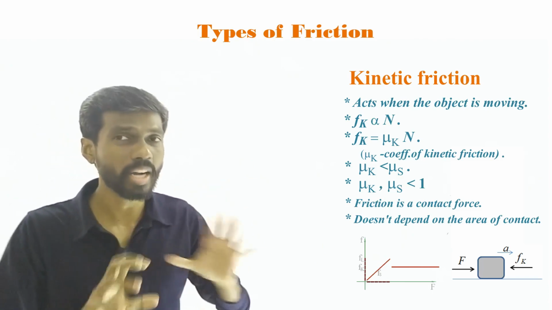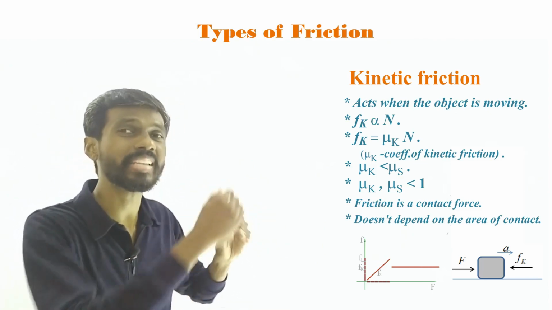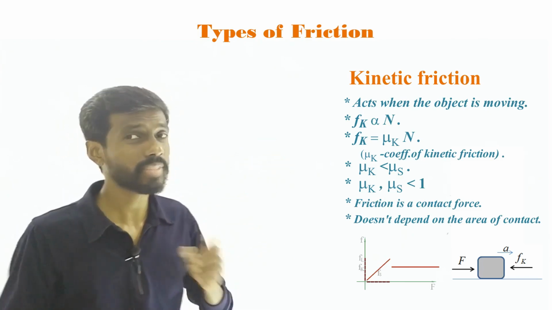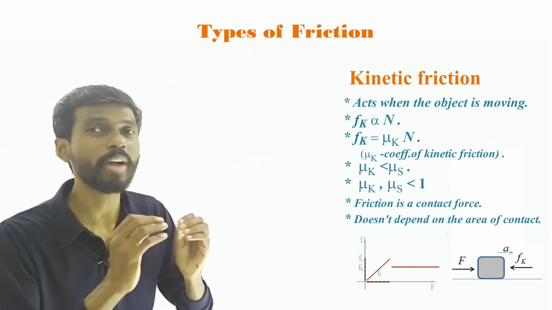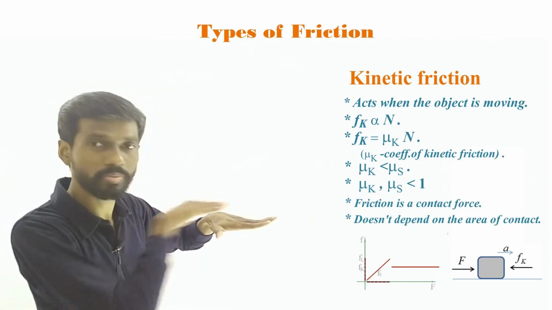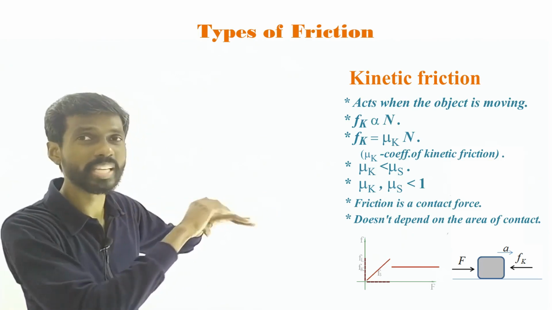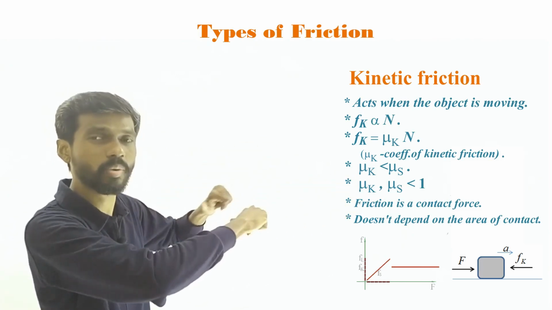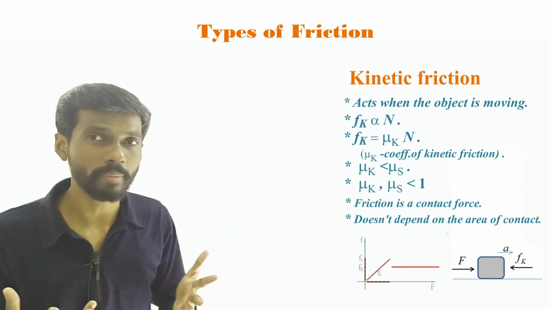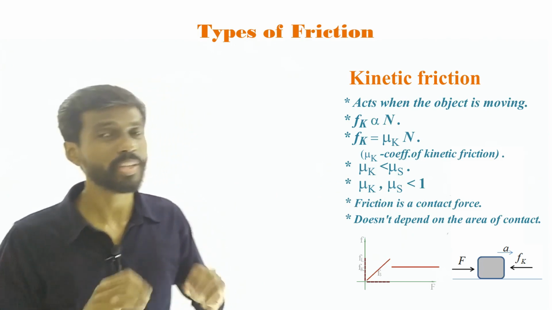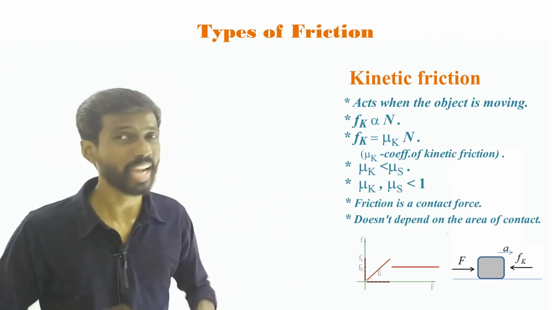Suppose the object does not move, which means the applied force is less than the maximum friction, then which friction do we have to use? Not the limiting friction again, you have to use static friction, because when the object is not moving, this applied force is balanced by the other force in the opposite direction. So that force is just equal in magnitude, that is static friction. When the object is moving, you have to use kinetic friction.